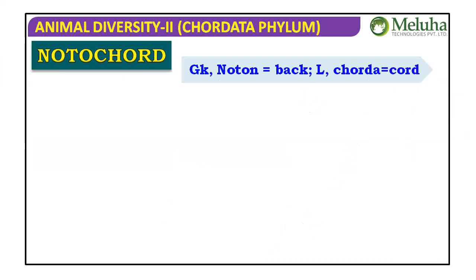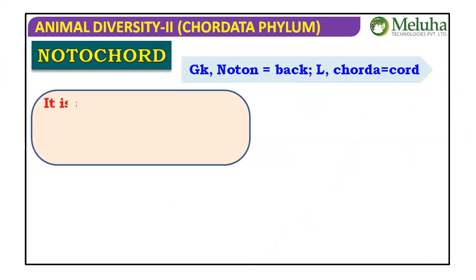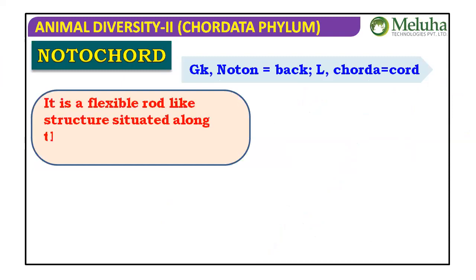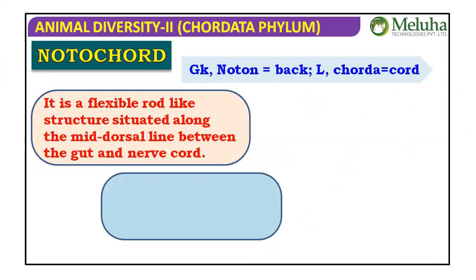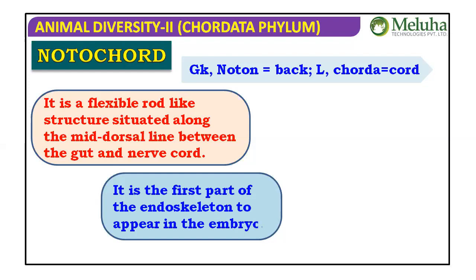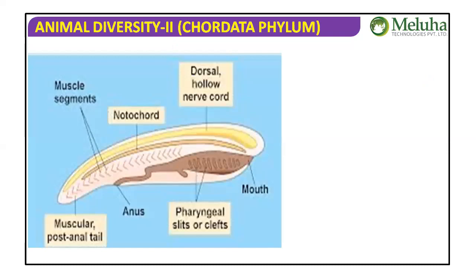Notochord: "noto" means back, "chord" means cord. The notochord is a flexible rod-like structure situated along the mid-dorsal line between the gut and nerve cord. It is the first part of the endoskeleton to appear in the embryo.